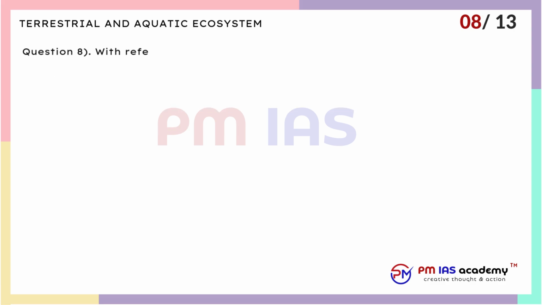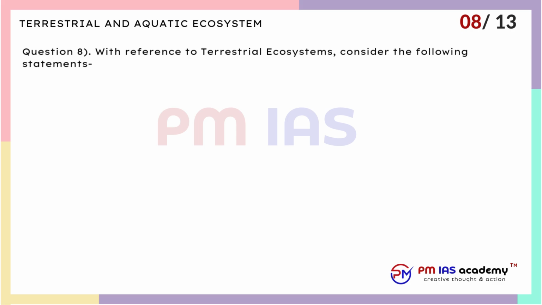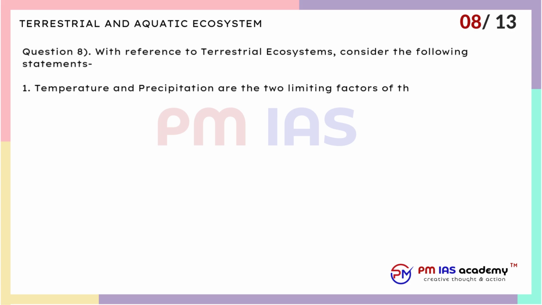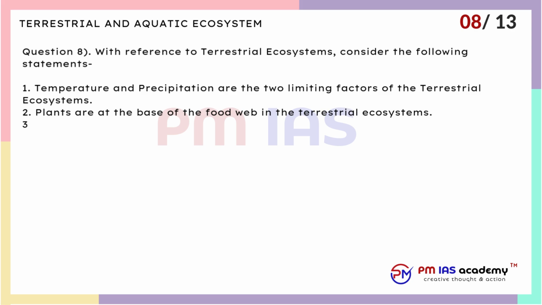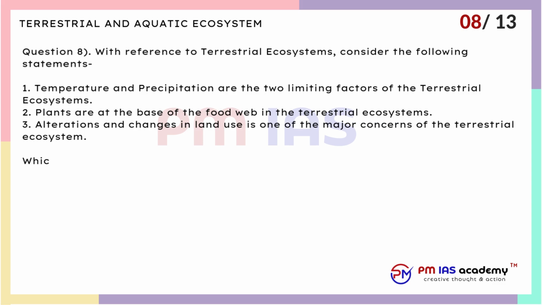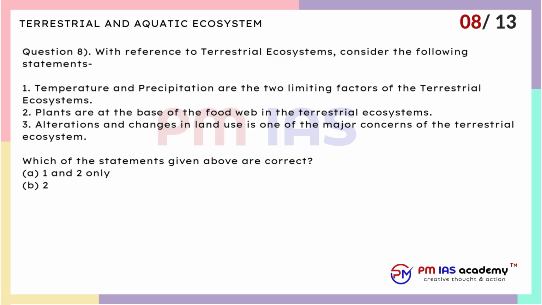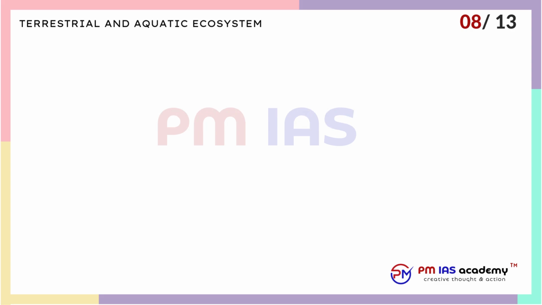Question 8. With reference to terrestrial ecosystems, consider the following statements. 1. Temperature and precipitation are the two limiting factors of the terrestrial ecosystems. 2. Plants are at the base of the food web in the terrestrial ecosystems. 3. Alterations and changes in land use is one of the major concerns of the terrestrial ecosystem. Which of the statements given above are correct? A. 1 and 2 only. B. 2 and 3 only. C. 1 and 3 only. D. All of the above.